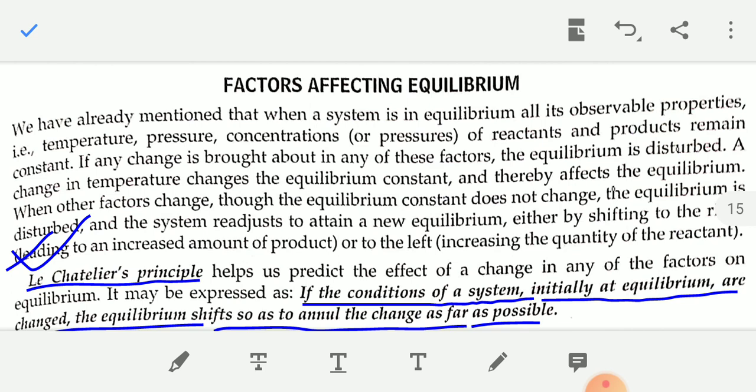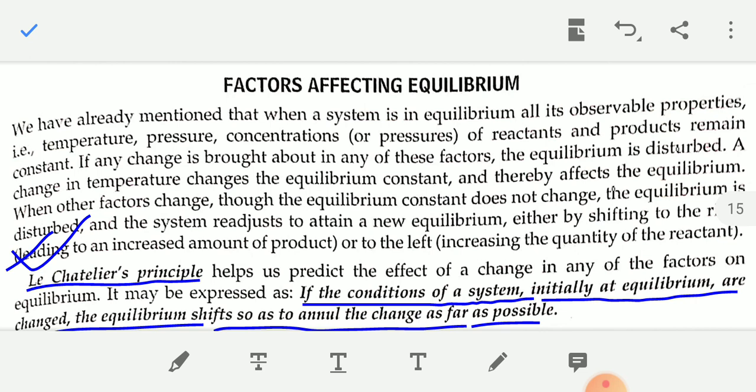A change in temperature changes the equilibrium constant and thereby affects the equilibrium. When the other factors, that is pressure and concentration of reactant and product, change, though the equilibrium constant does not change, the equilibrium is disturbed. Only if you change temperature does the value of the equilibrium constant change.